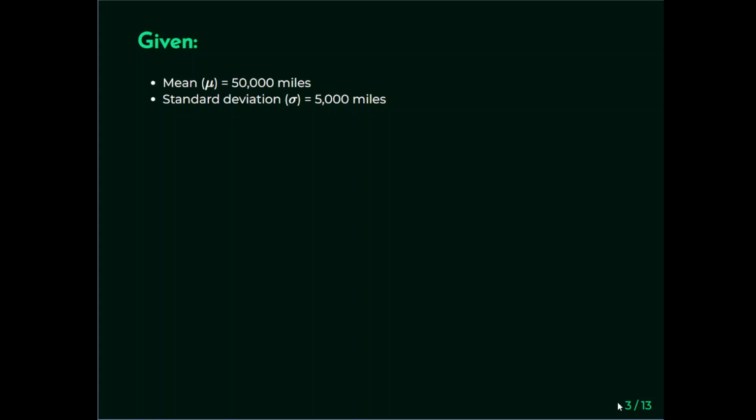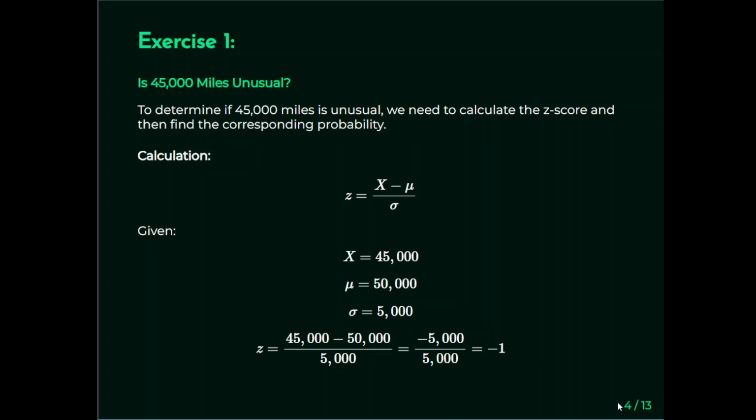So we're just given some parameters for this normal distribution. We have a mean mu of 50,000 miles and a standard deviation of 5,000 miles. I'm just going to work in miles as given, though you could denominate it in thousands of miles, which would make sense. But I'm just going to stick with what is given. So exercise 1: is 45,000 miles unusual?